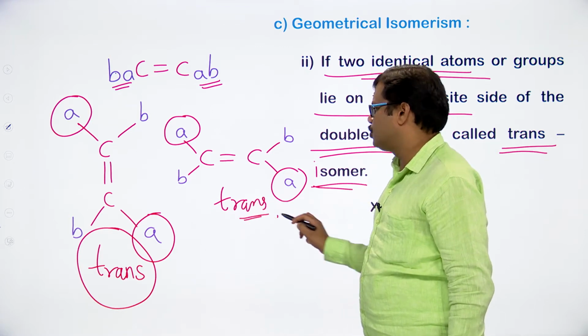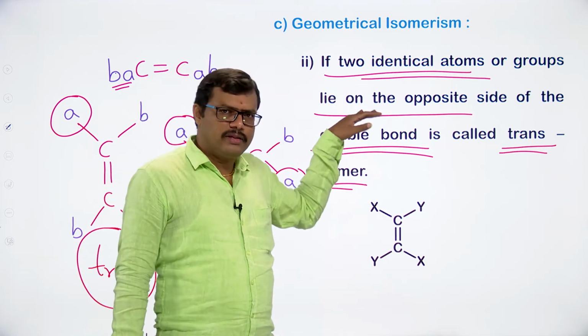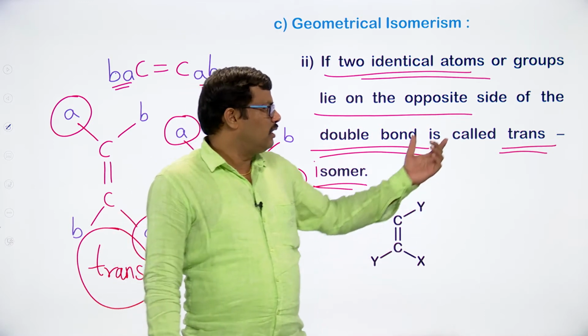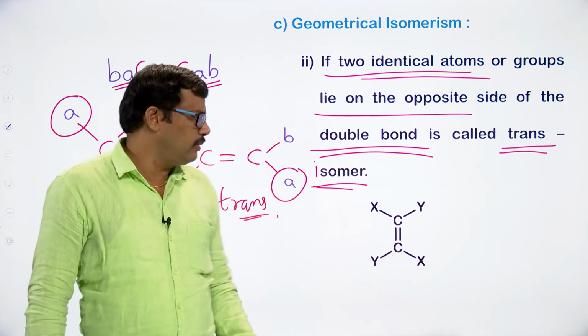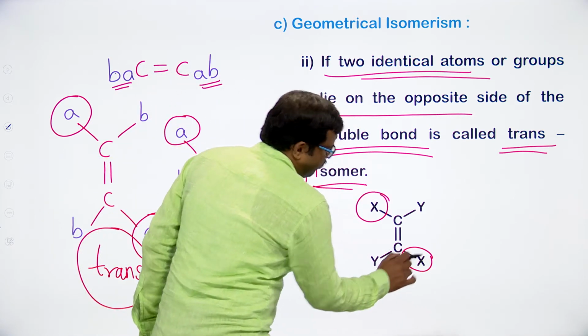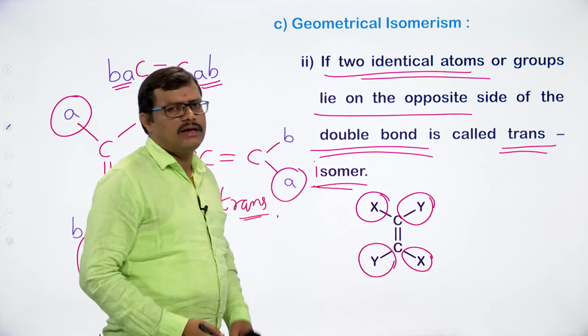So what is a trans isomer? If the two identical groups or atoms lie on the opposite side of the double bond, then that isomer is said to be a trans isomer. You can clearly see here X and X are on opposite sides, and Y and Y are on the opposite side of the double bond.